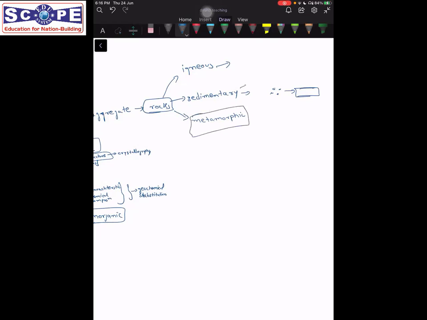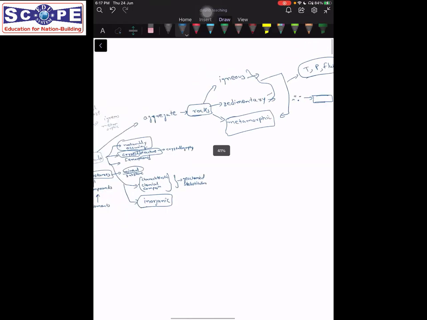And then what are metamorphic rocks? Metamorphic rocks are igneous and sedimentary rocks which transform because of change in certain conditions, temperature, pressure, or insertion of certain fluids. These things transform these earlier formed igneous or sedimentary rocks into metamorphic rocks. So these are the three basic types of rocks.